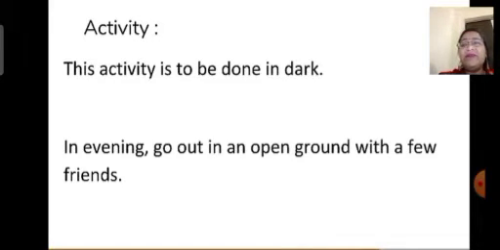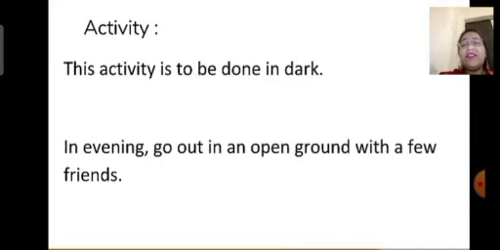Now it seems we need a source of light and an opaque object to see a shadow. So what is required to see a shadow? To see a shadow, we require a source of light and an opaque object. Then only we are able to see a shadow. Now, by performing this activity, we'll see what all things are required to see a shadow.